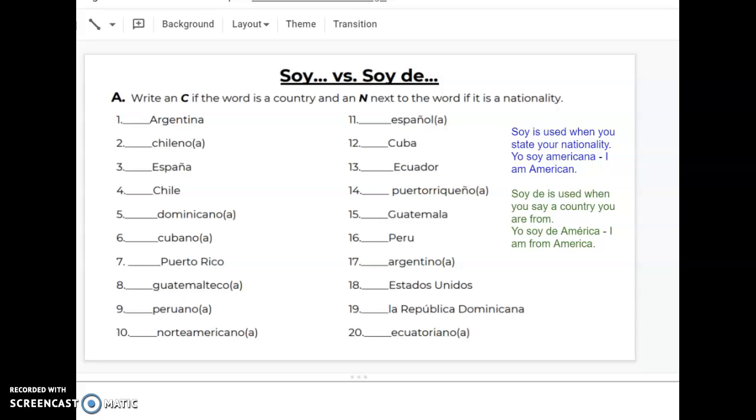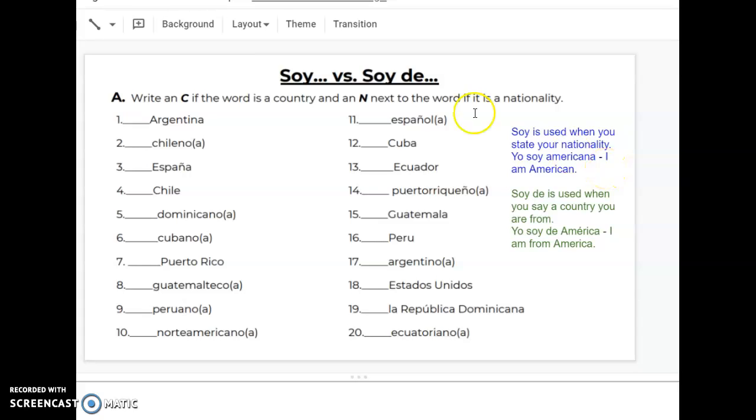All right, buenos días. So your afternoon assignment is going to be to work with saying where you are from versus your nationality. So when you look up here at the top, you see soy. Soy is I am. You're going to use that with nationality. My example, yo soy americana.